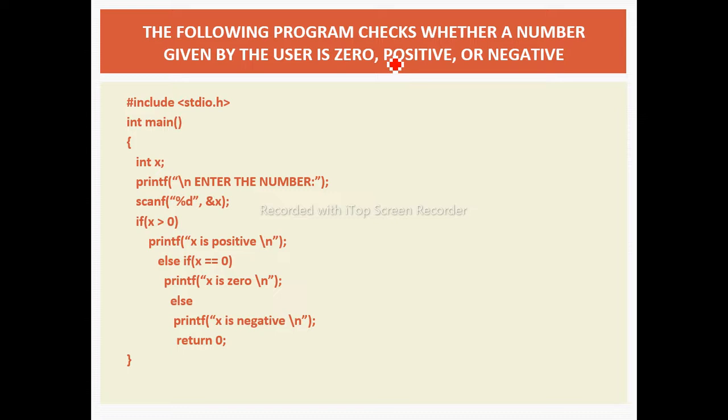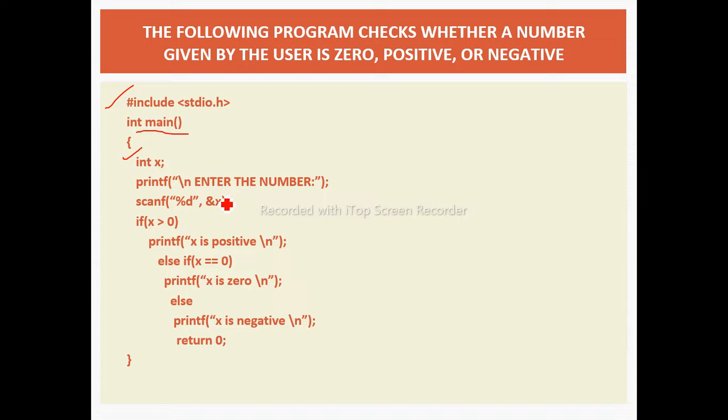The example is given. The program is to check whether a number given by the user is 0, positive or negative. That is nothing but here we need to find out three conditions. Firstly, the first statement is the header file. After that, within the main function, we declare the variable x.